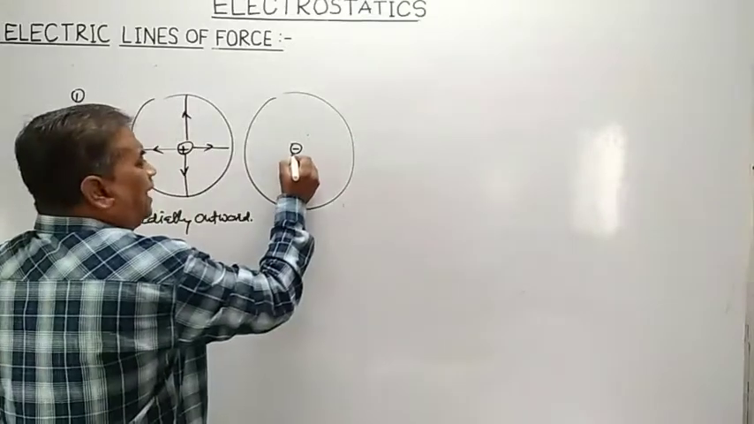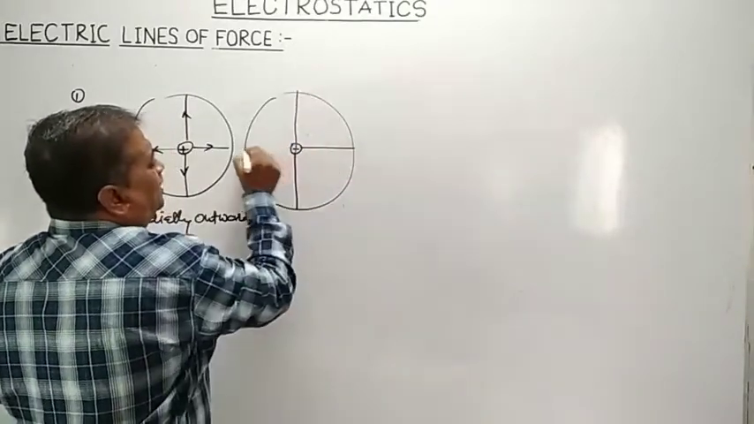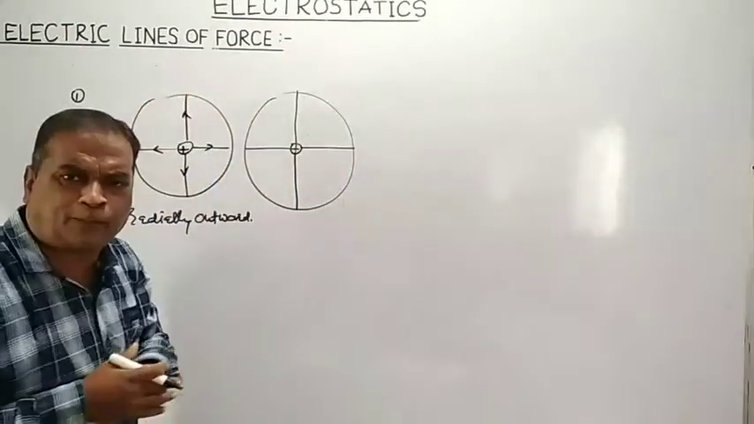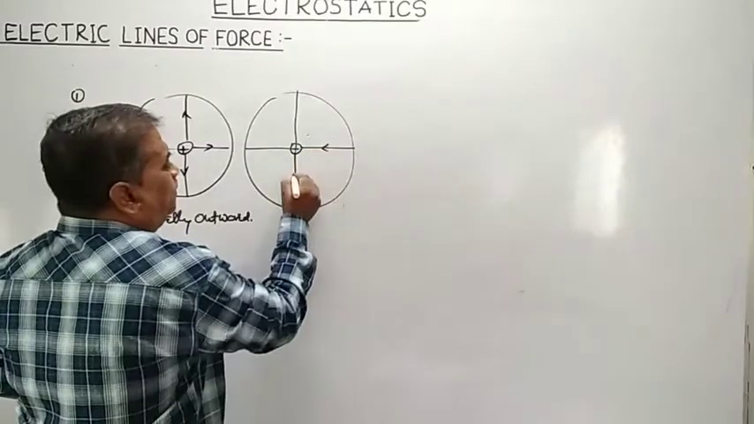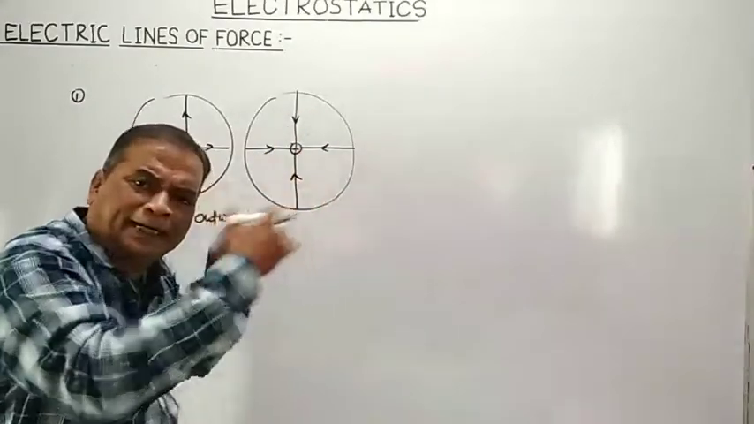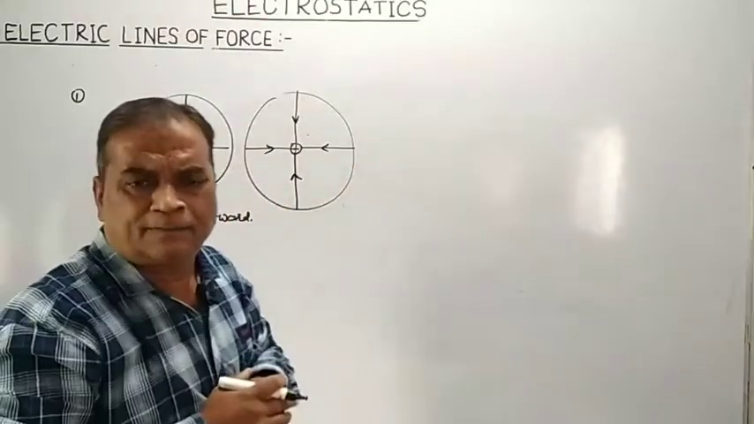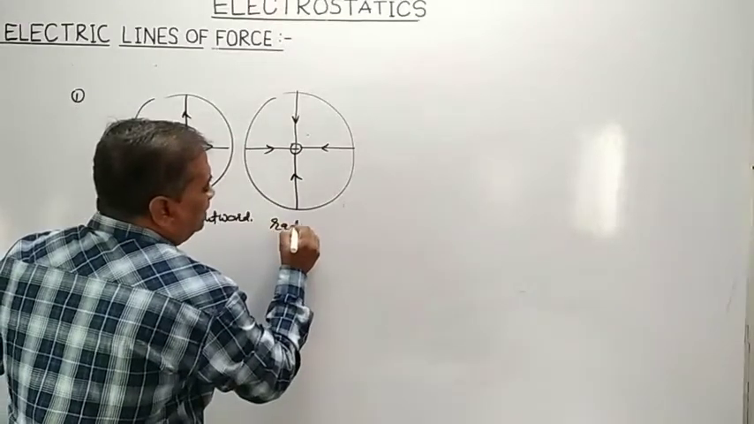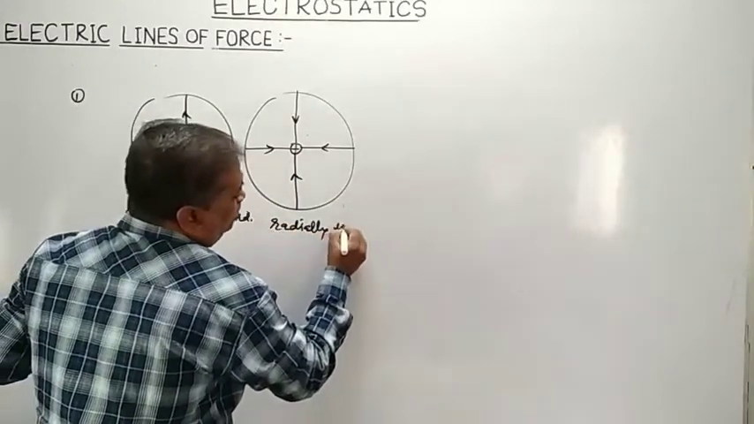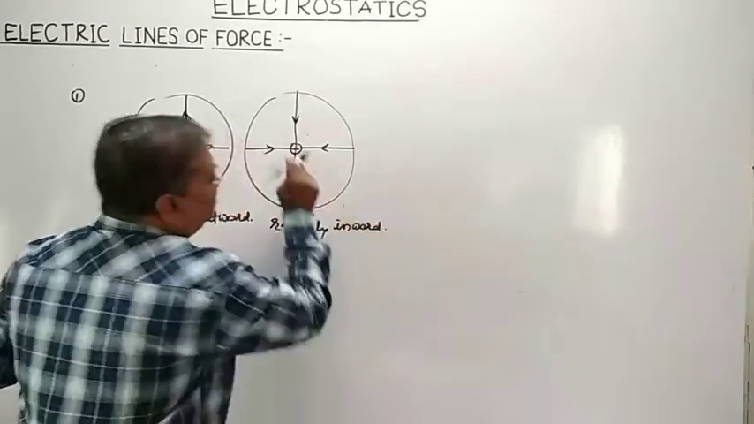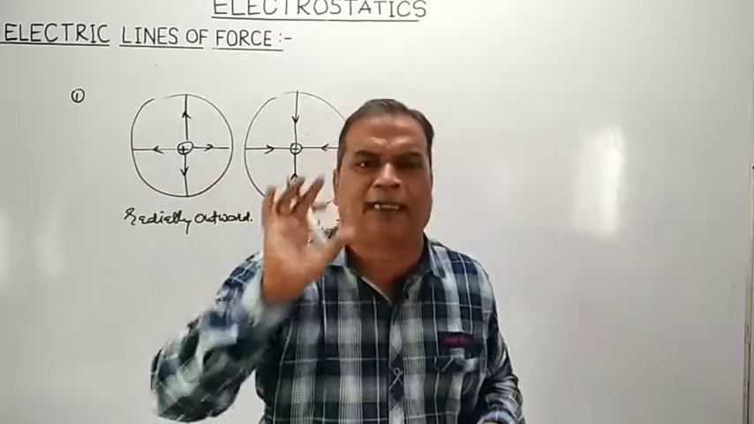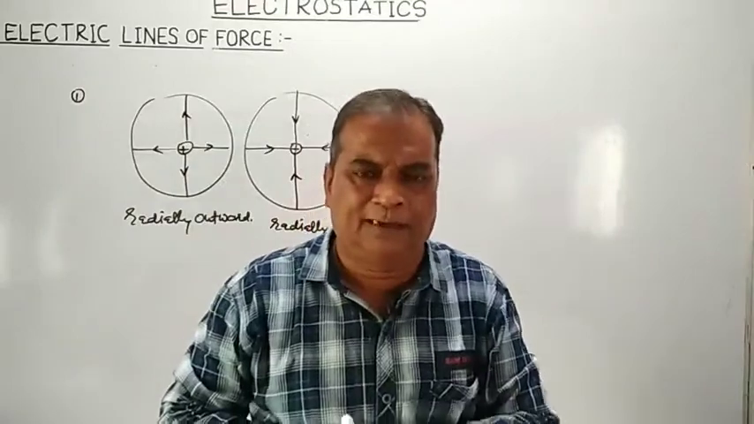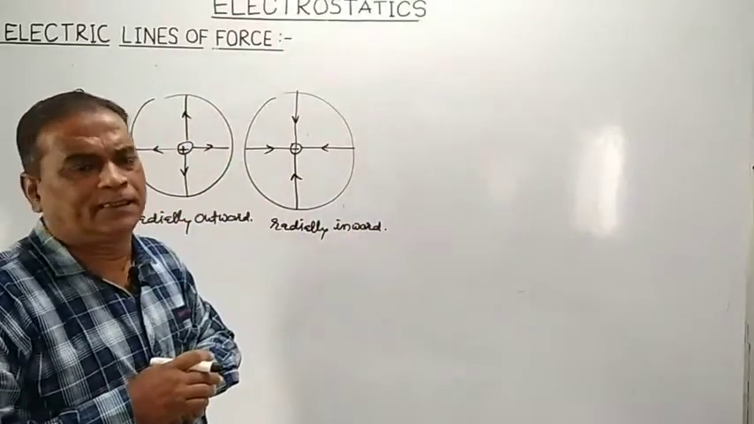But if we have a negative charge, no doubt it will also produce its own electric field. That electric field is also made up of electric lines of forces. But here the electric lines of forces, no doubt they are radial, means they act along the radius, but their direction is towards the negative charge. Means you can say that the electric field produced by a negative charge consists of electric lines of forces which are radially inward in nature.